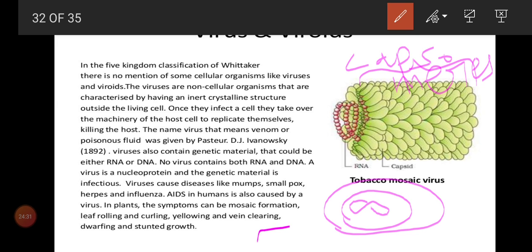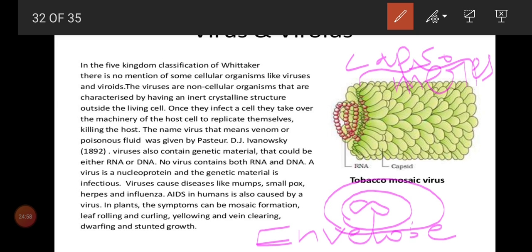That one more layer we call the envelope. ENVELOPE. So what is an envelope? RNA or DNA, the nucleic acid, is covered by protein, that is the capsid. And even the capsid layer is covered by one more layer, that we call the envelope. Even the envelope is protein in nature.